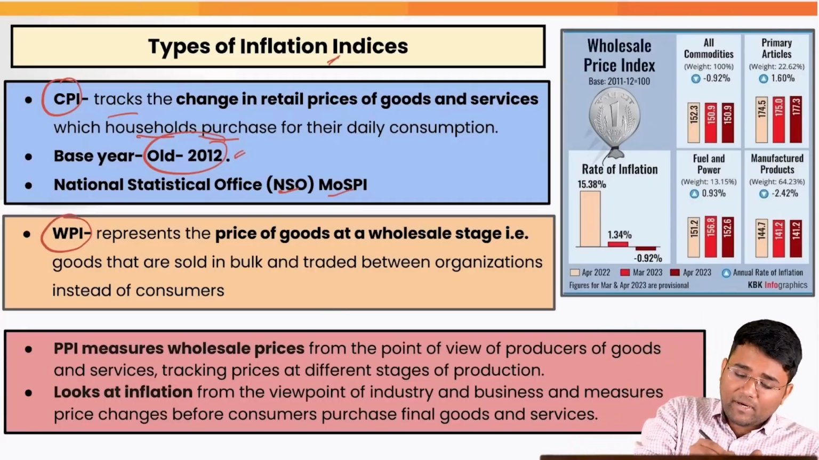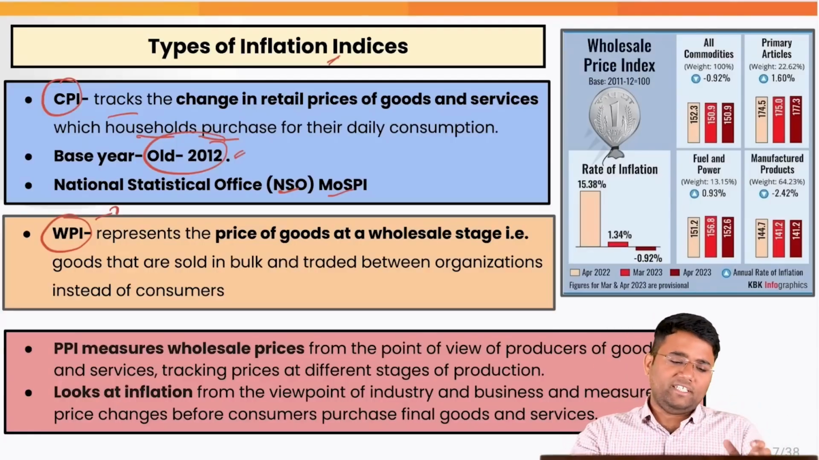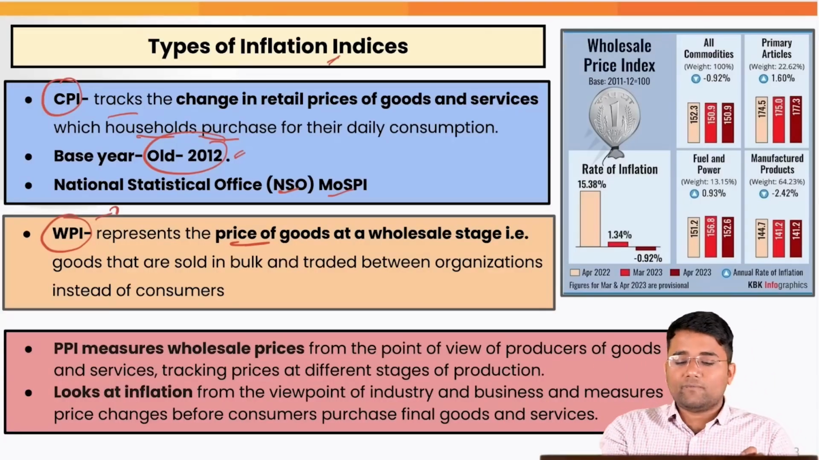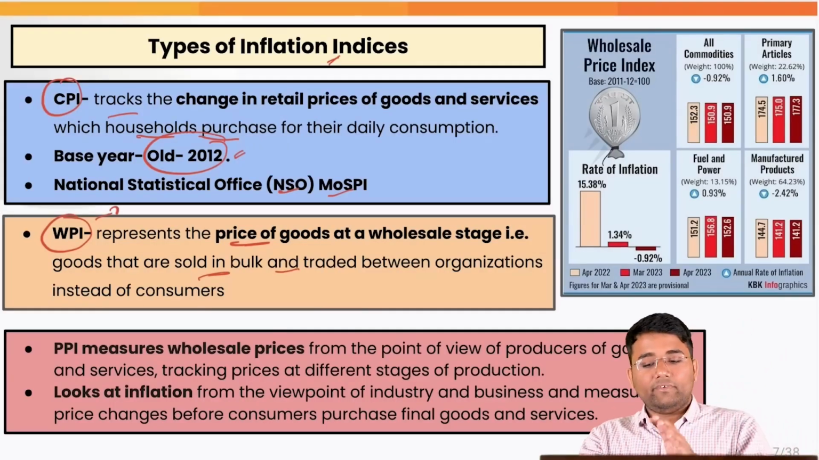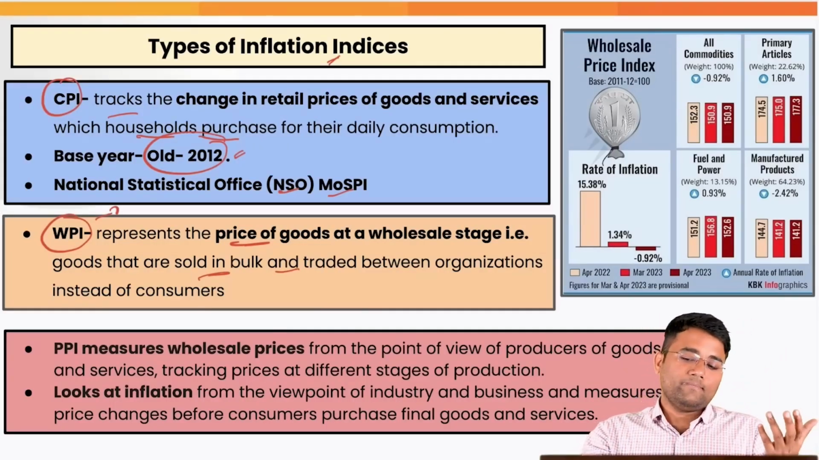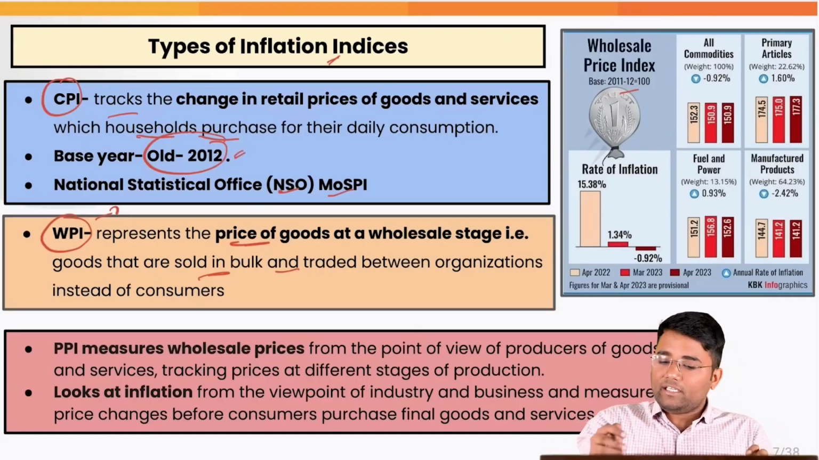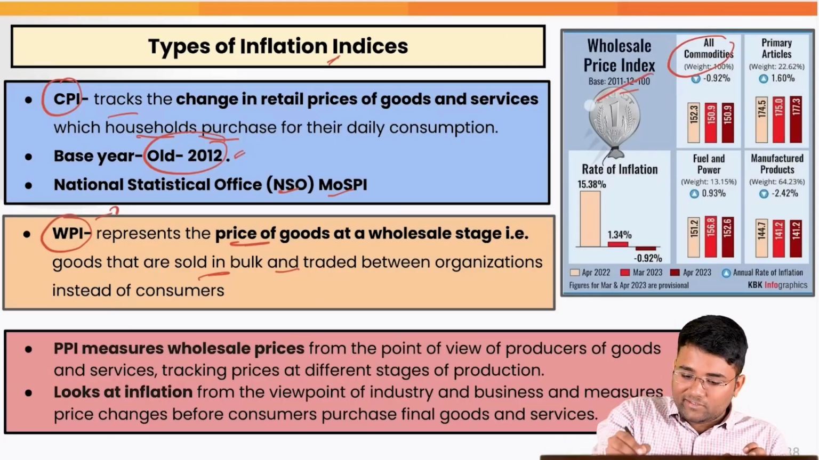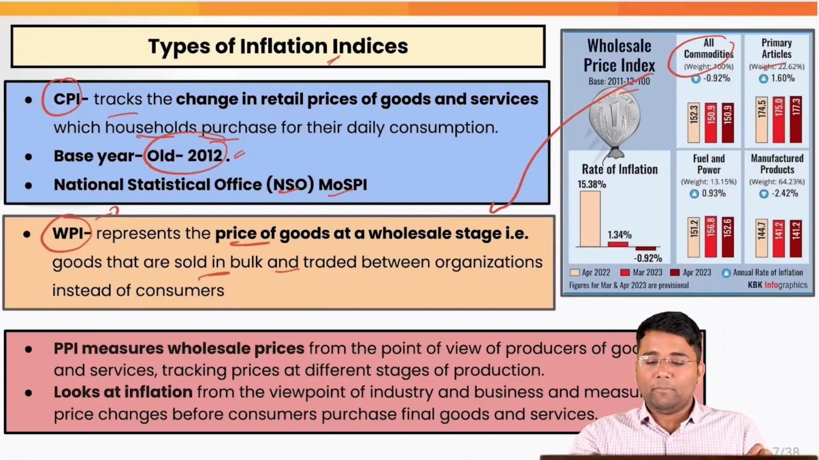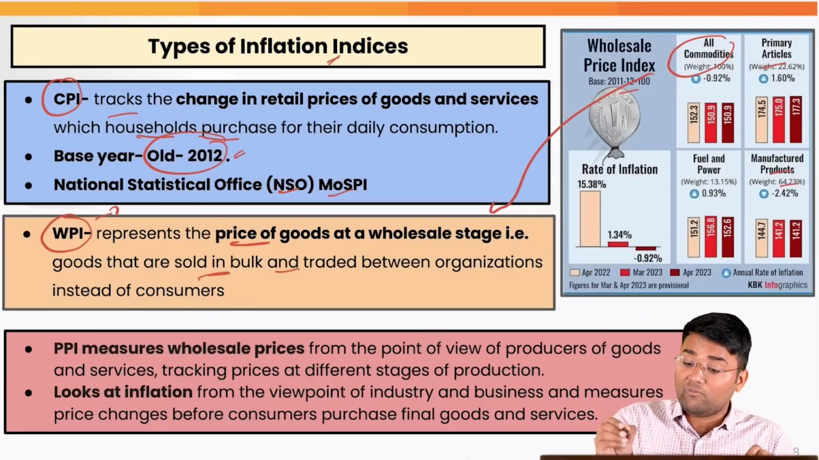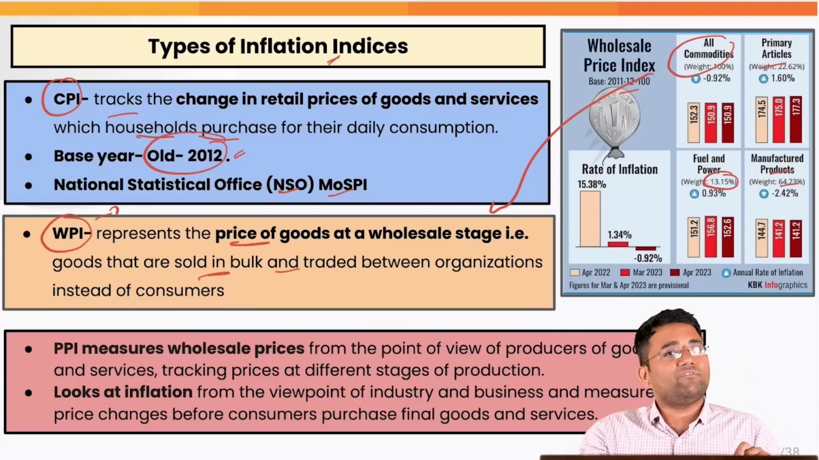Then we have the wholesale price index, which is released by the Office of Economic Adviser under the Ministry of Commerce and Industry. That represents the prices of goods at the wholesale stage, that is, goods sold in bulk and traded between organizations instead of consumers. Here again the base year is 2011-12, and among the commodities covered in WPI, primary articles weight is 22.62%, manufactured products have a huge weightage of 64.23%, and fuel and power have a weightage of 13.15%.